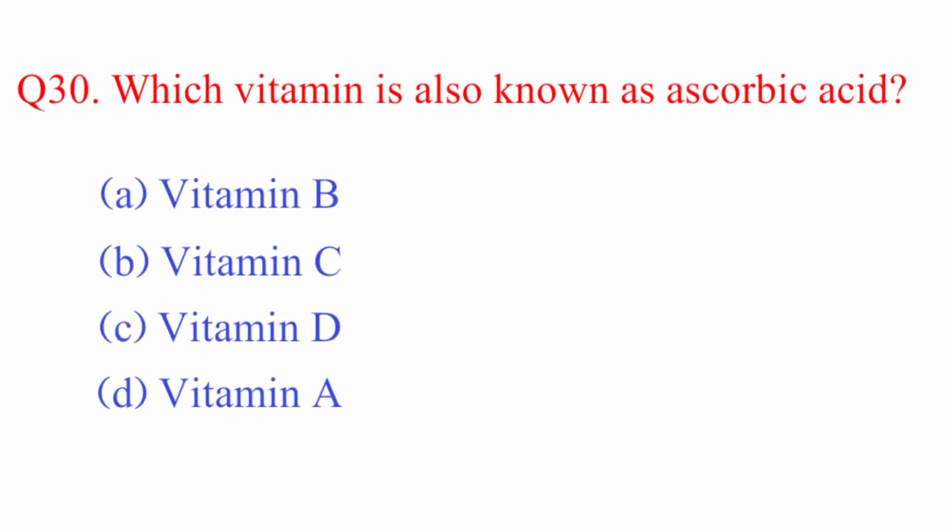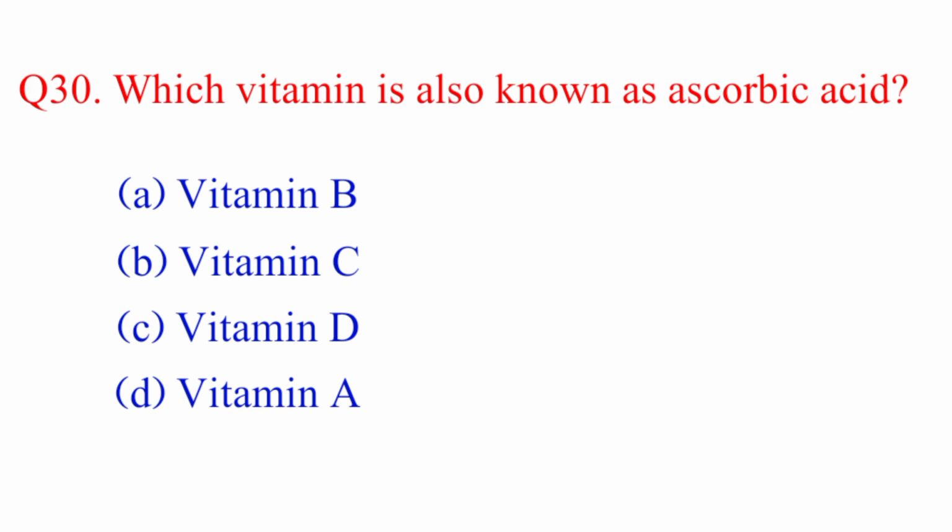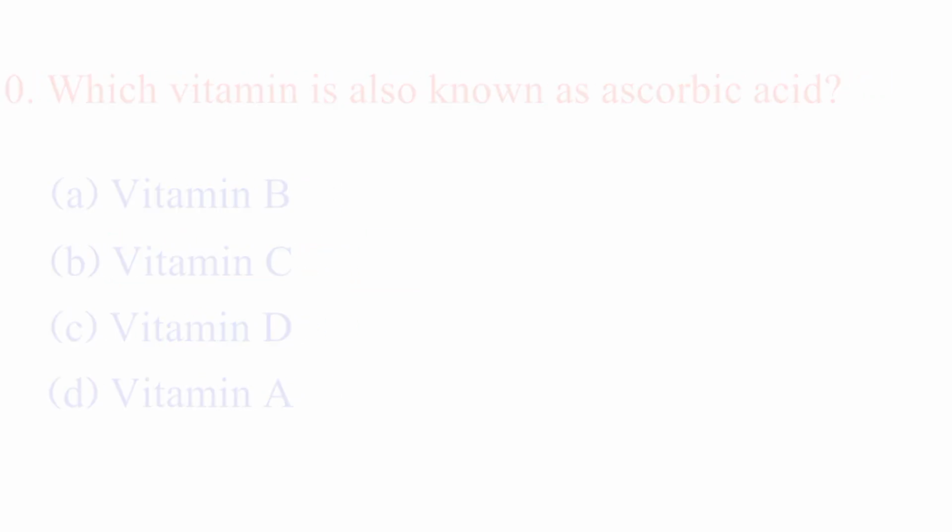Question number 30, the last one. Which vitamin is also known as ascorbic acid? Option A, vitamin B. Option B, vitamin C. Option C, vitamin D. Option D, vitamin A. The right answer is option B, vitamin C.